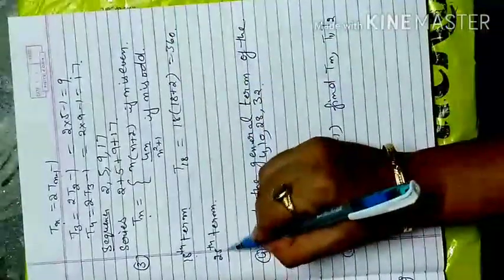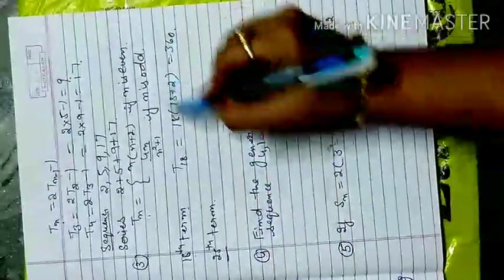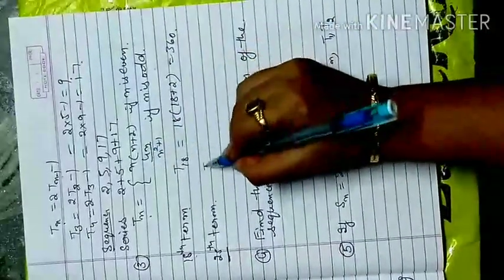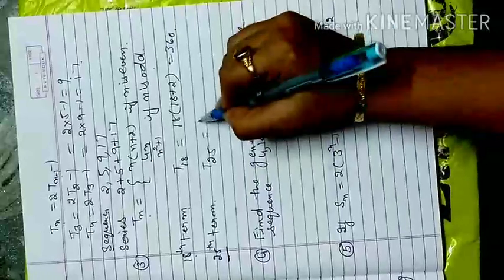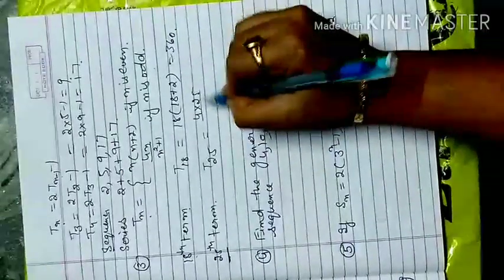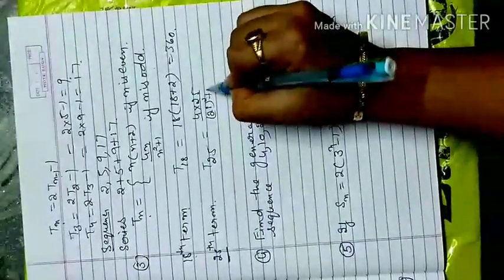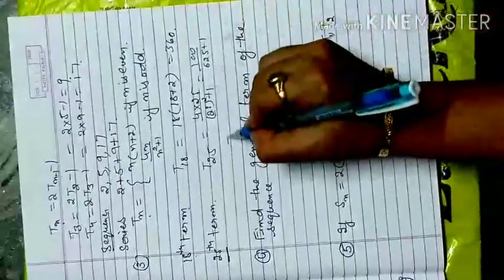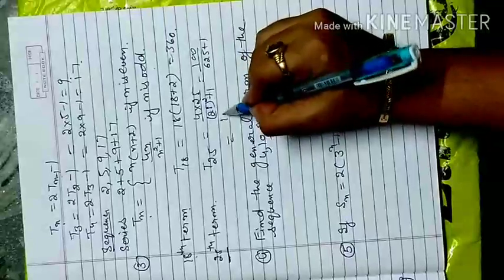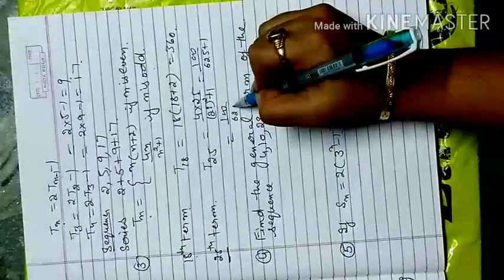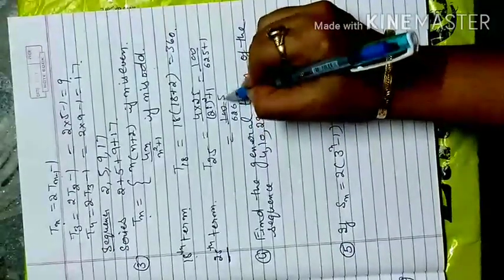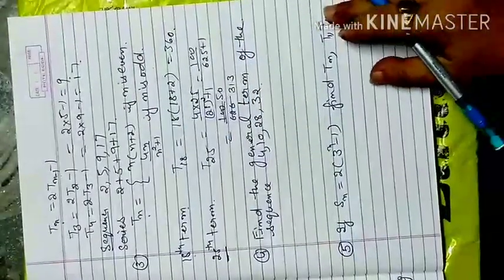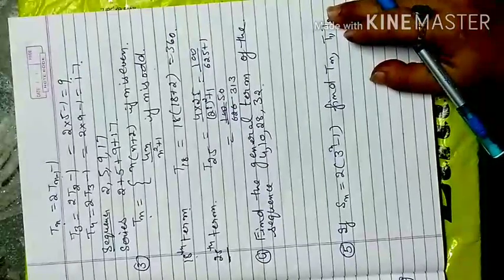So similarly, if I have to find the 25th term, 25 is an odd number. For an odd number I have to apply this formula. T25 is equal to 4 into 25 by 25 square plus 1, that is 100 by 625 plus 1. So that gave me 100 by 626. That cancels on the 2 table: 250, 100 and 313.